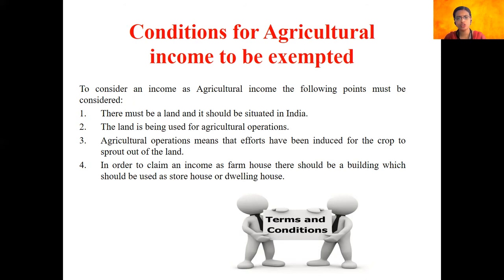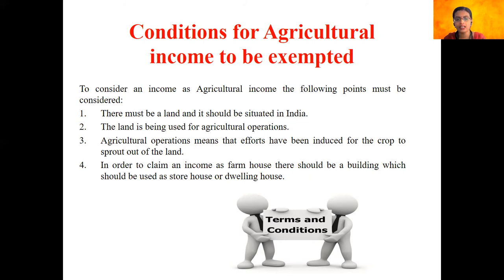that some of you might have a confusion on what you mean by agricultural operation. In simple terms, as I told you, agricultural operation means any effort that a human being or an individual puts in to crop or reap a plant or spot out a land, and then harvest it and sell it in the market. There may be confusion sometimes, because sometimes we say grazing of cattle is also an agricultural operation, because the land that you use and the cattle that you use for grazing in the land can be used for agricultural operations. So that also comes under the category of agricultural operations.